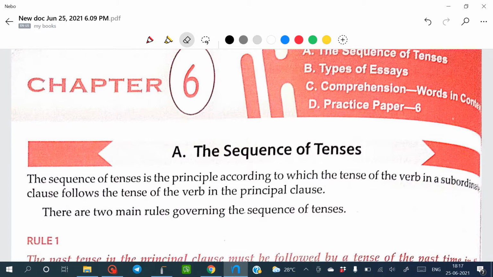So what do you mean by sequence? Sequence is a kind of strategized something. For example, you might have seen a system, right? When we talk about a system or a counting, let's take an example. What do you mean by counting? When the counting starts from 1, 2, 3, 4, 5. Now, what is the sequence? That after 1, 2 must come. After 2, 3 must come. So this is a sequence which is already decided.